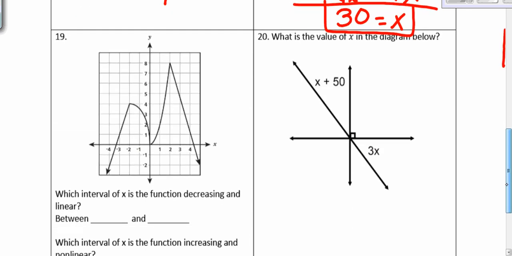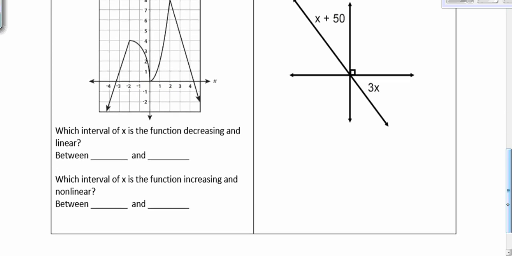Number 19, they want to know which interval of x is the function decreasing and linear. So here, we're talking about between what x intervals. So from -4 to -2 on my x, that function is increasing and linear. So that's not my answer. Now from -2 to 0. That is decreasing but non-linear.